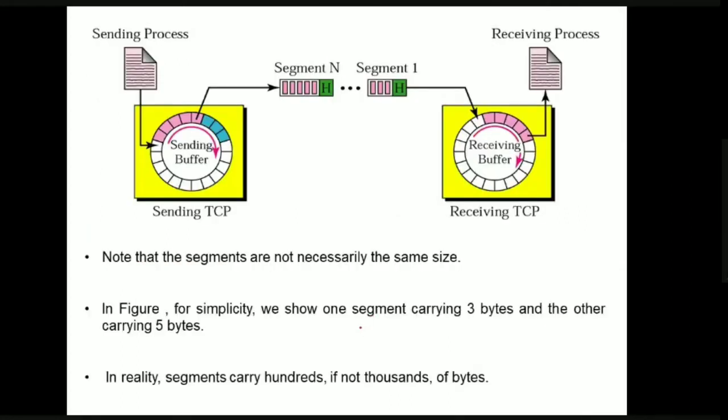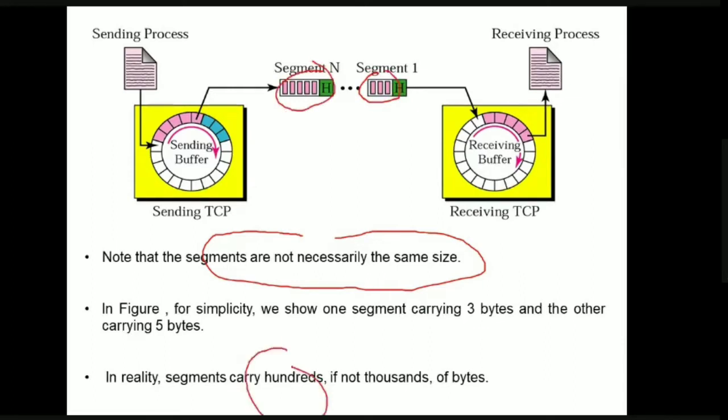So this is what we have just discussed here, that segments are not necessarily the same size. The first one is of 3 bytes and the second one is of 5 bytes. In real time, these segments can carry hundreds and thousands of bytes.